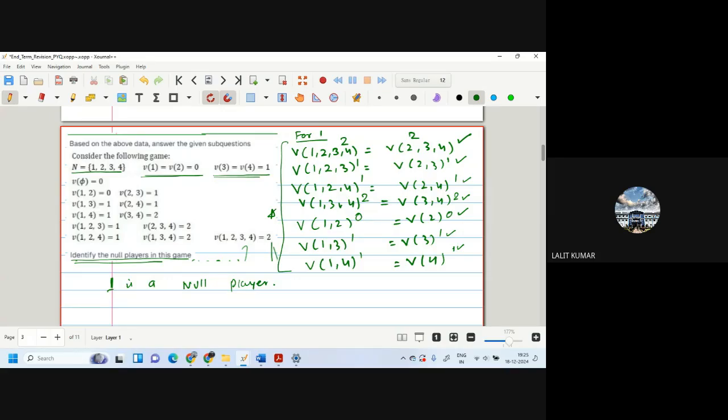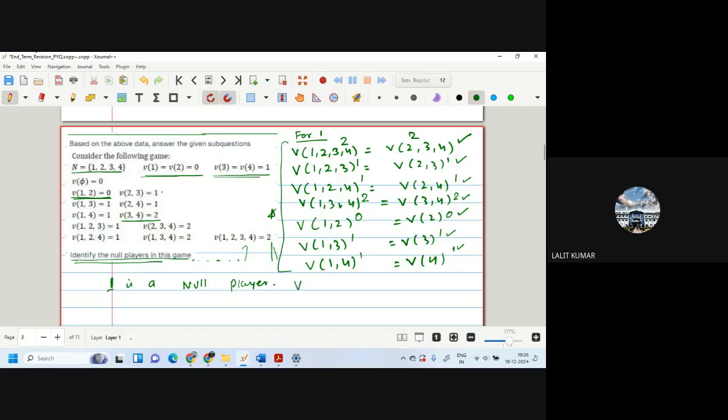Now, how to check whether somebody is a null player or not? Check the conditions where the values are differing. For example, here value of 1, 2 is 0, and value of 3, 4 is equal to 2. Rest of all of them are 1, 1, 1. So check while for 3, 2 will get the same symmetry. So value 1 and 2 are the null players.